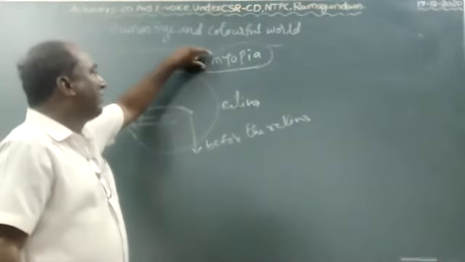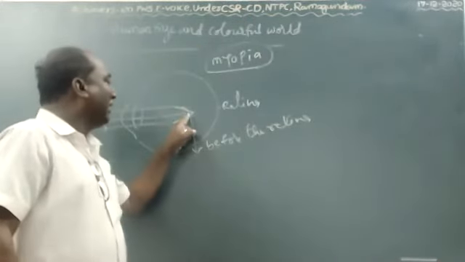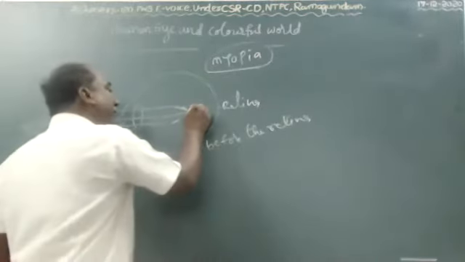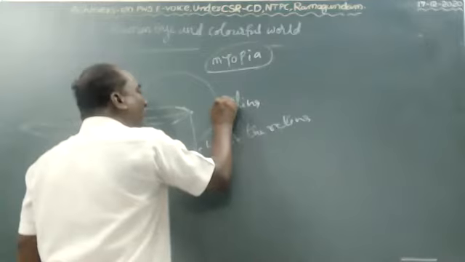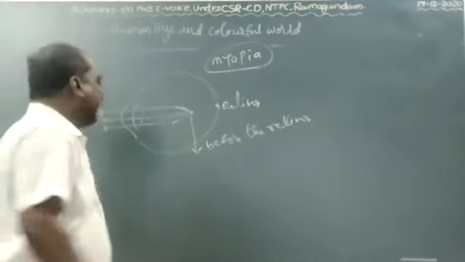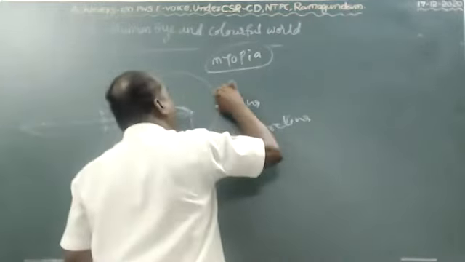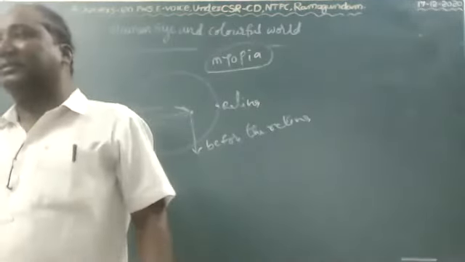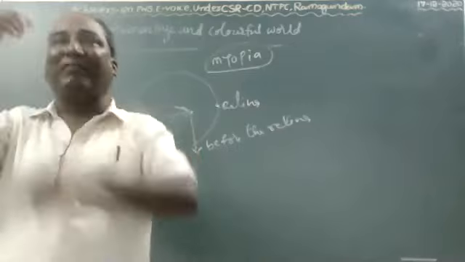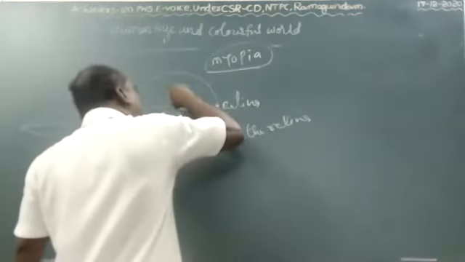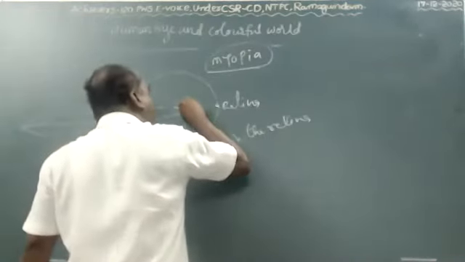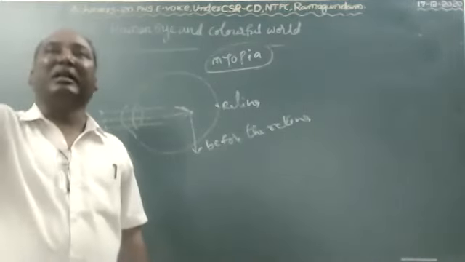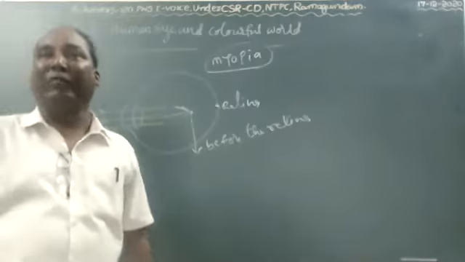Now we have to bring the image to fall on the retina. For that, we can use the biconvex lens as the remedy. By using a biconvex lens, this image is brought to fall on the retina. Then we can see the whole objects, near and far.